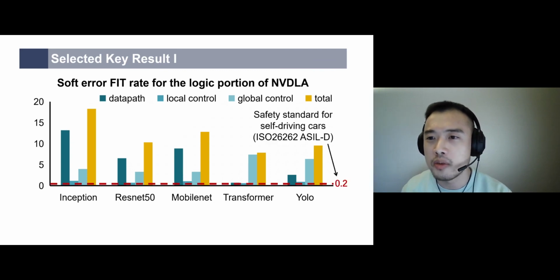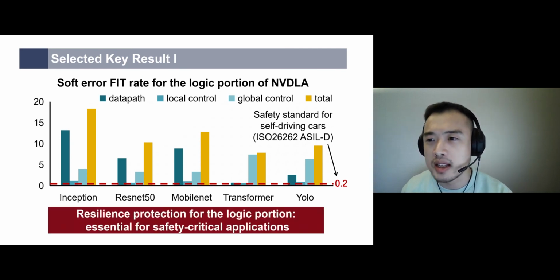We compare our FIT rate results with the self-driving car standard. We can see that the total FIT rate of these applications is around 10 to 20. However, the safety standard mandates the FIT rate to be less than 0.2. Therefore, our results quantitatively show that resilience protection in the logic portion of deep learning accelerators is essential. We have also found that for some networks, global controls contribute a large portion of the total FIT rate.